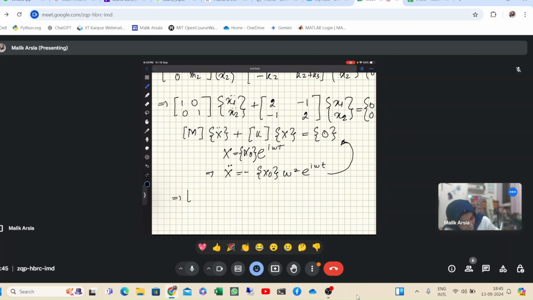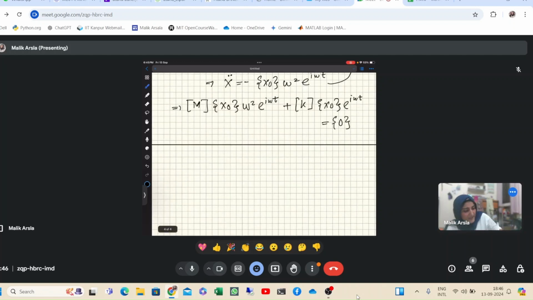So you can write it as M, and here x naught into omega square e to the power i omega t, plus K, then instead of x you write x naught e to the power i omega t, and this will be 0. So now this simplifies to M into x naught into omega square, plus K into x naught is equal to 0.